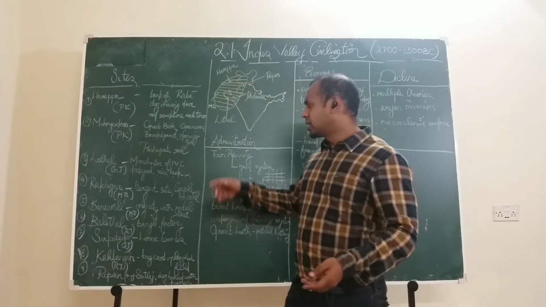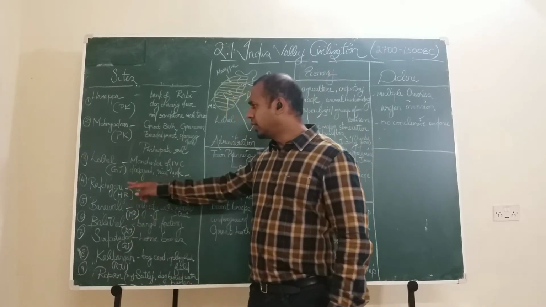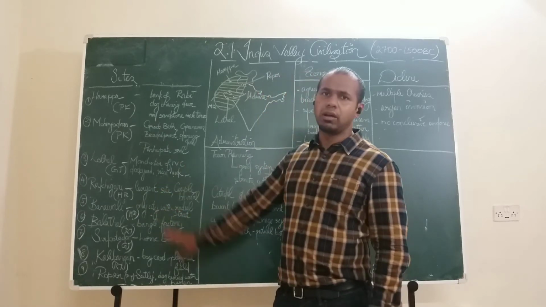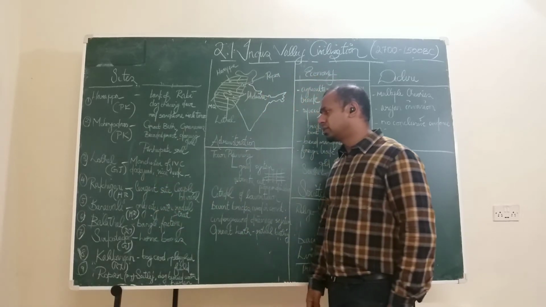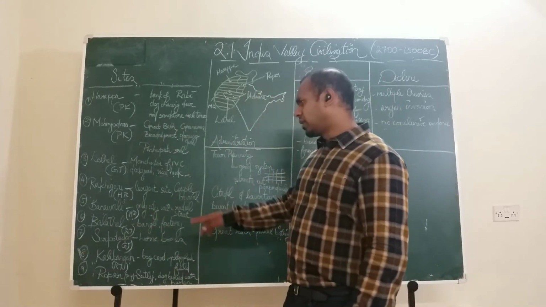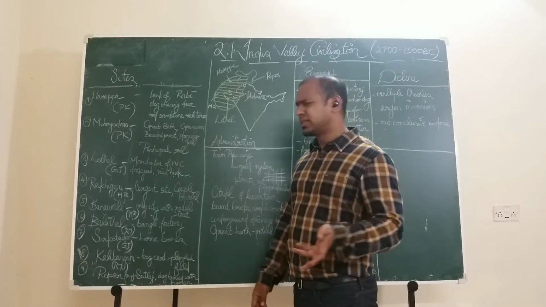Fine. Again, then there is Banawali, again in Haryana. Rakhigarhi and Banawali are in Haryana. But the only city with radial street is Banawali. In the entire Indus Valley civilization, there is only one city with a radial street. That is Banawali. Then there is Balathal. Balathal, we have seen bangle factories there in Balathal.